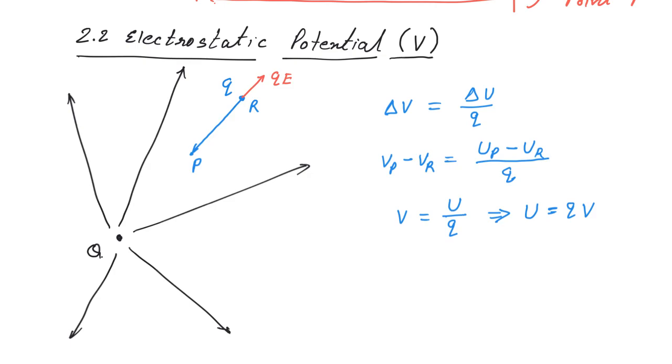Here we can understand one thing: potential energy is the work done on q charge while moving it from R to P, and potential is the work done on unit positive charge. That is the only difference. Potential is work done on unit charge, multiplied by q charge becomes work done on q charge, that means potential energy.